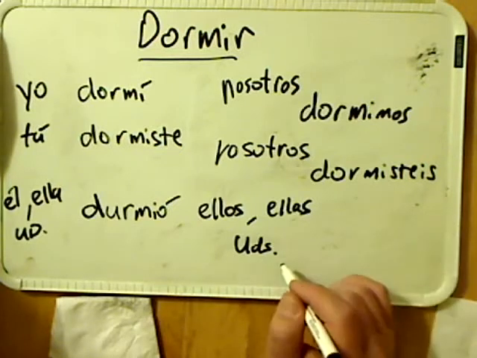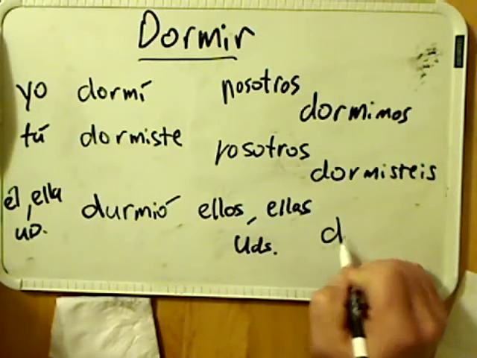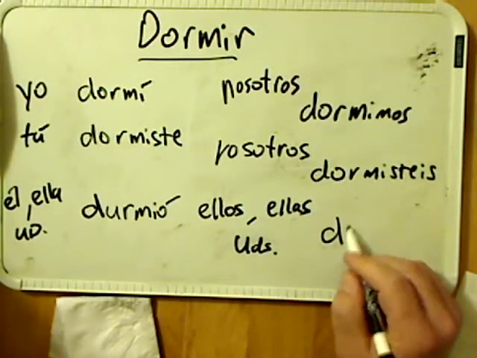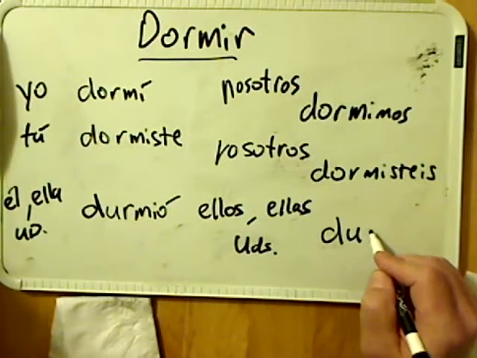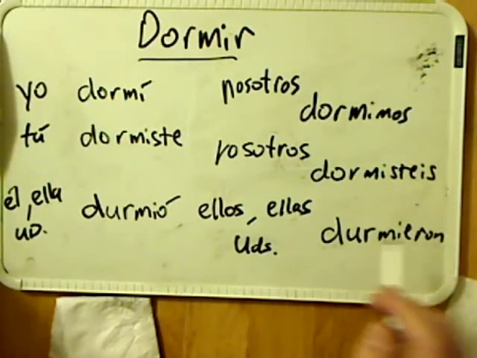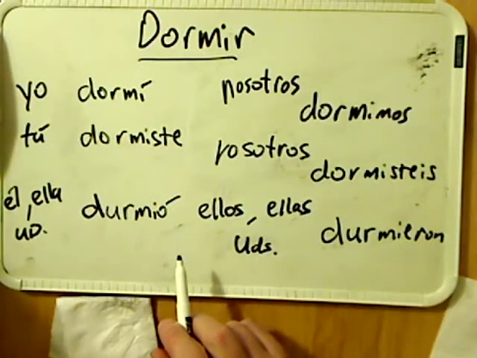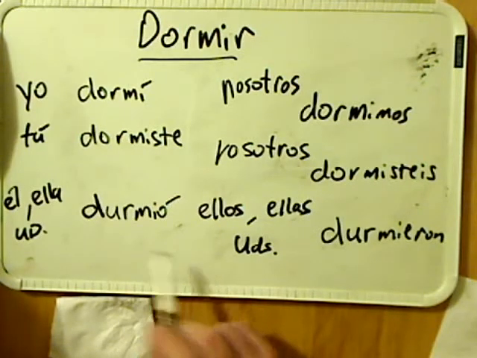Then we're down in the third person, in this case, the third person plural, ellos, ellas, ustedes. Again, that O is going to stem change into a U. And so we have ellos, ellas, and ustedes durmieron. Again, I classify it as a regular IR verb in the preterite. It's just that it has a stem change in the él, ella, usted, ellos, ellas, ustedes.